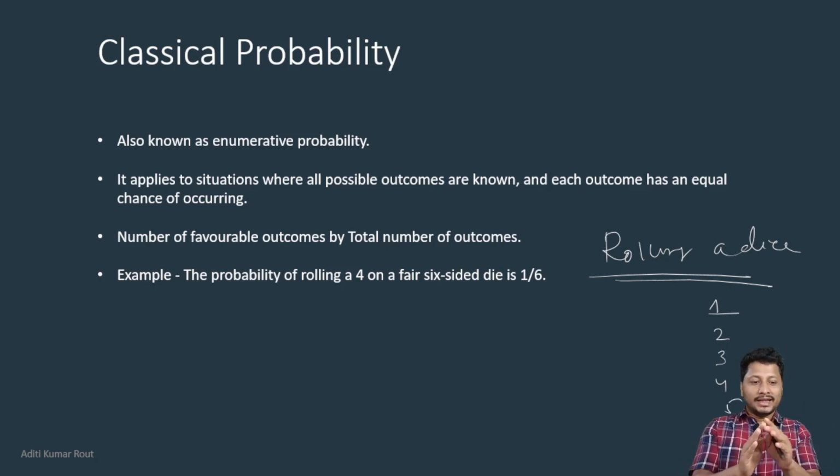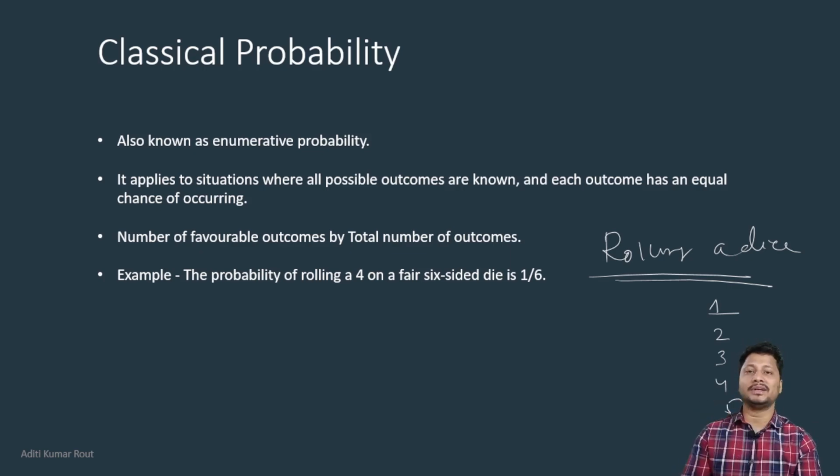Here the entire sample space, meaning the total number of possible outcomes, is known to me. Like in a practical real scenario, the entire theoretical knowledge about our problem statement is known to us. Then we can think about classical probability techniques.